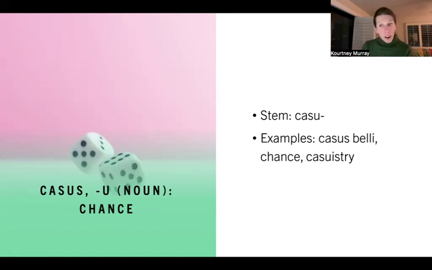It's not necessarily the cause of a war, even though that's what it looks like, but it's more just the chance. So I think the classic casus belli example would be the assassination of Archduke Franz Ferdinand, leading ultimately to World War I, right? So that assassination, it wasn't like, oh, he's dead, let's go to war. But that casus, that chance event, ultimately precipitated the war. So that's what a casus belli is.